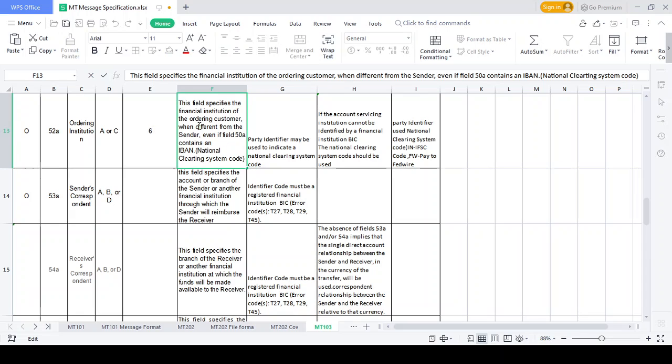It should differ from the sender, because the sender approaches different banks and so on. The national clearing code should be contained.